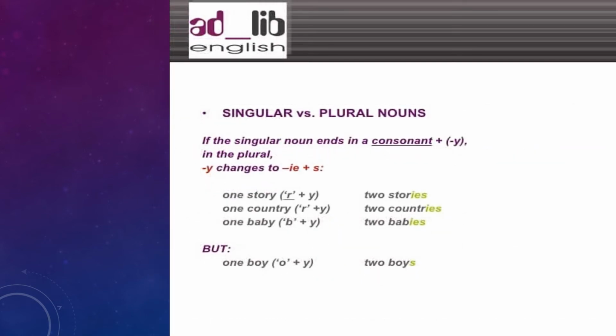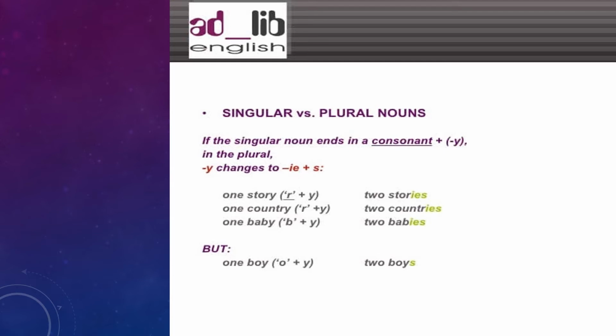What happens if the word ends with y? For example, story, country, or baby. You have to replace y with ies. So one story, two stories; one country, two countries; one baby, two babies. But not every word ending with y must be replaced with ies.